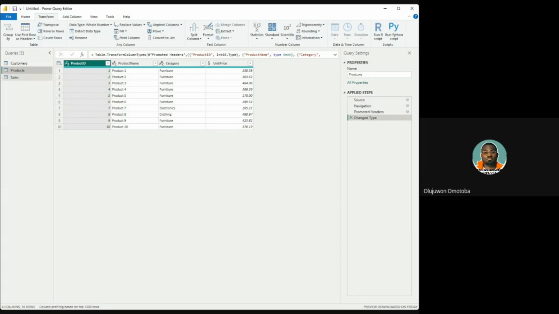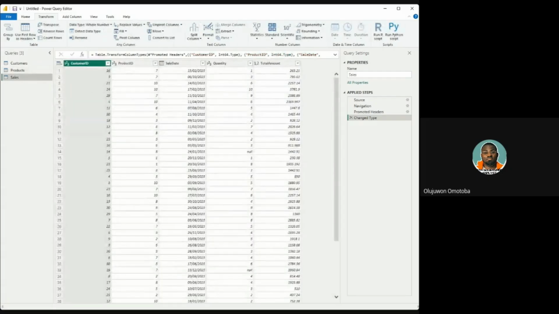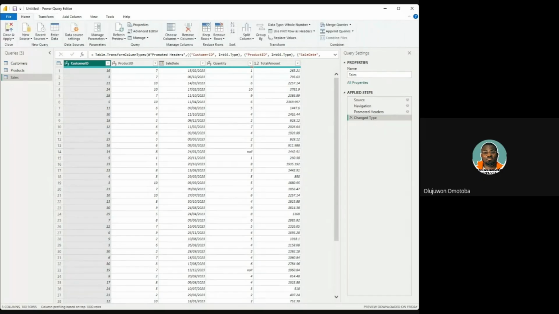All right, but to get that done, let's bring this unit price column into this. How do we do that? Let's merge the queries. When we click on the sales table, where we want it added, we go to Home. You would see this option that says Merge Queries. And Merge Queries is where you either merge or append queries.